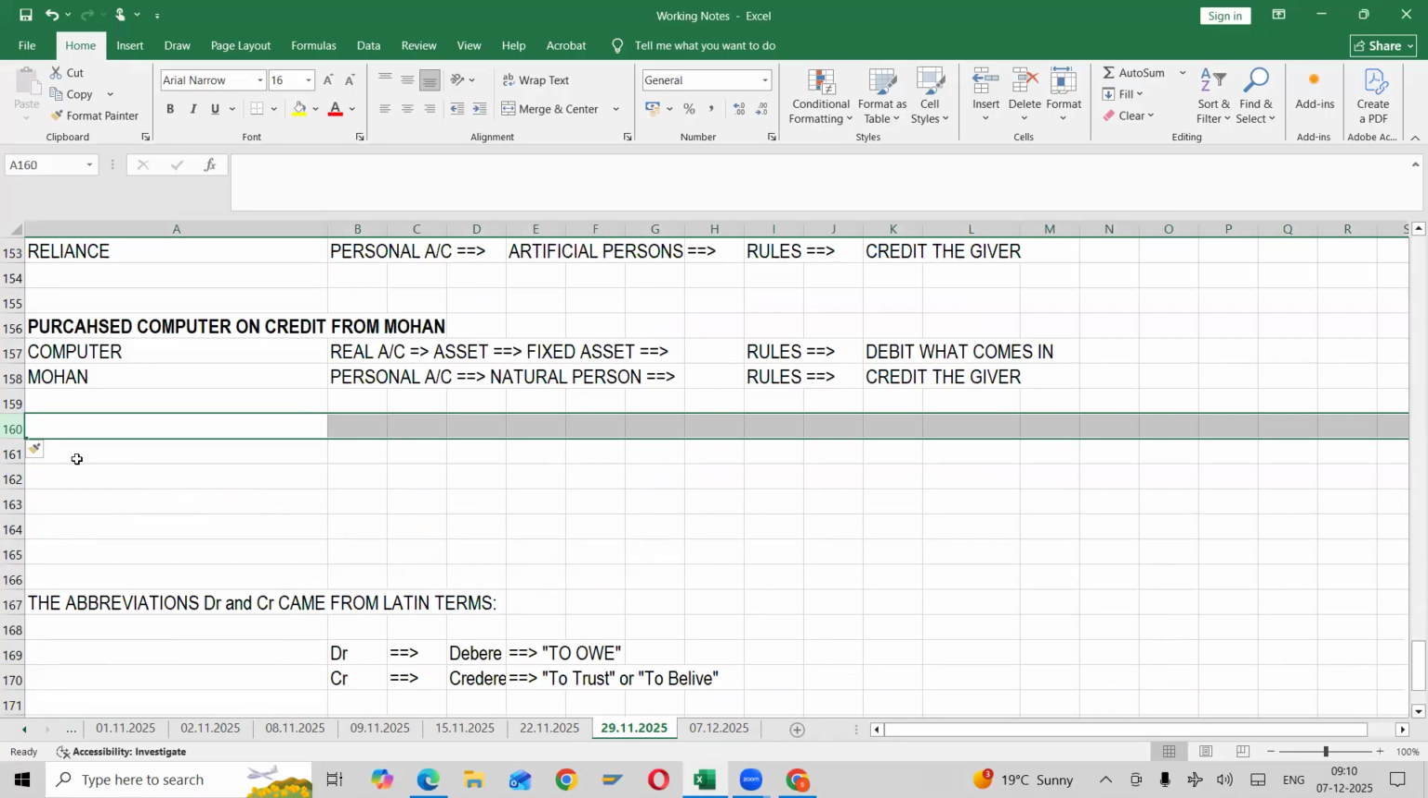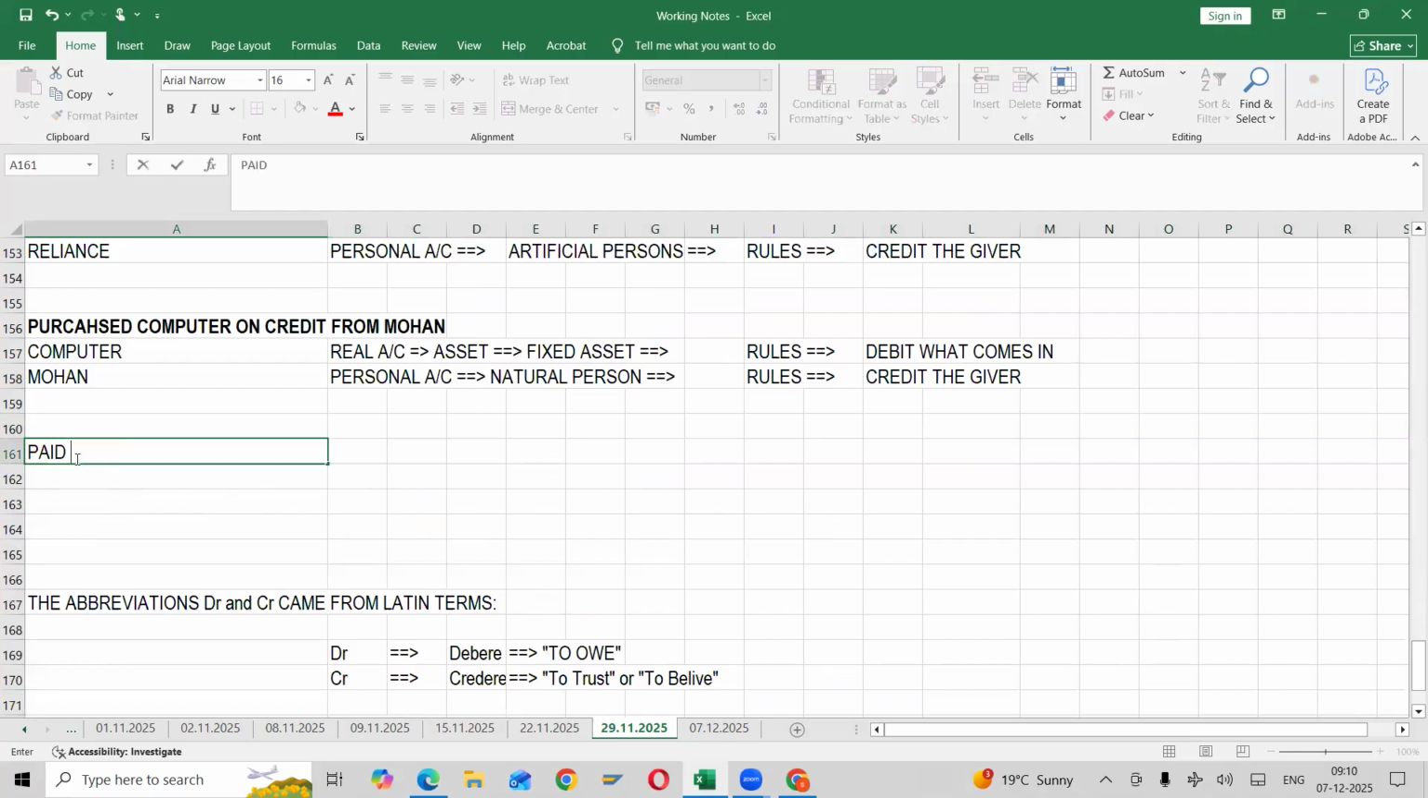Okay, next one. Paid salaries. Paid salaries means we are paying salaries to our staff. We, in the sense, business. So what are the accounts involved in this? Paid salaries to staff.